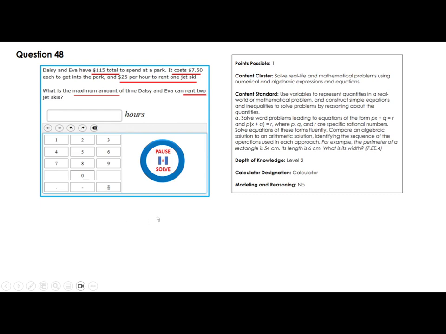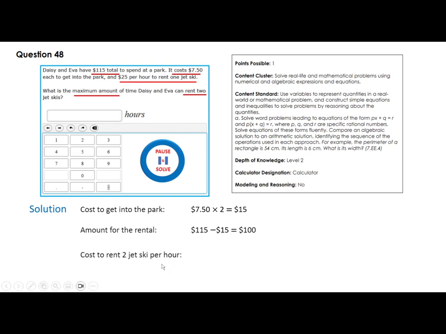So how much does it cost to go inside? The cost to get into the park is $7.50 times 2, which is $15. Okay, how much is left? From 115, $100 is left to rent those jet skis. It costs $25 per hour. For two rentals, it's 2 times 25, which is $50 per hour. And they have $100, so they can do only 2 hours.